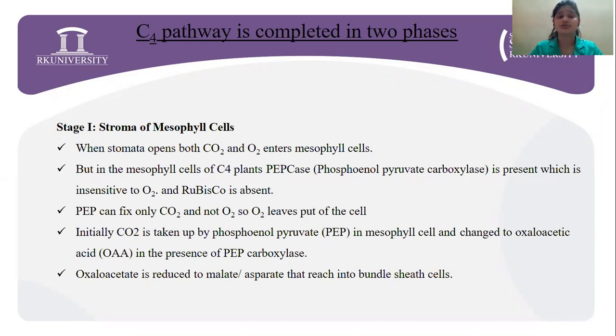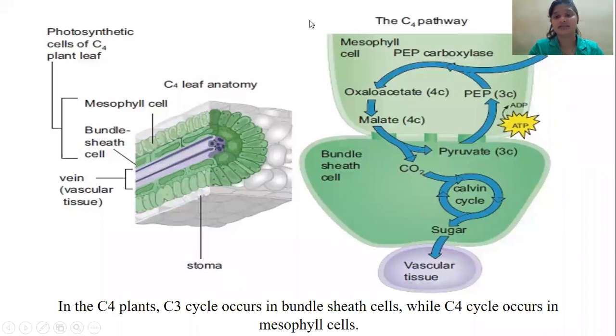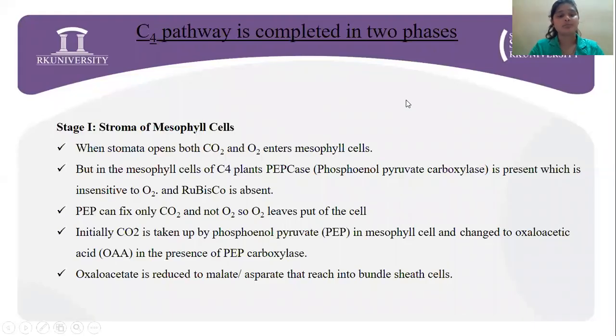Now, this enzyme can fix only carbon dioxide and not oxygen, so oxygen leaves the cell. Initially, carbon dioxide is taken up by phosphoenol pyruvate in the mesophyll cells and changed to oxaloacetic acid in the presence of PEP carboxylase. Now, oxaloacetic acid is reduced to malate that reaches the bundle sheath.